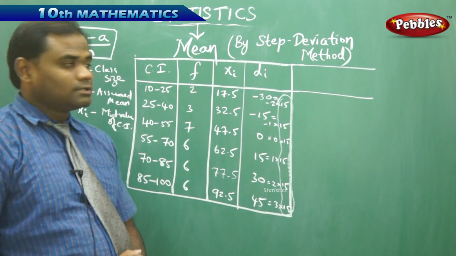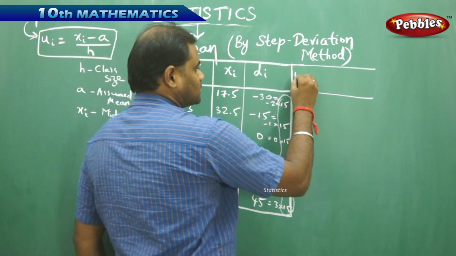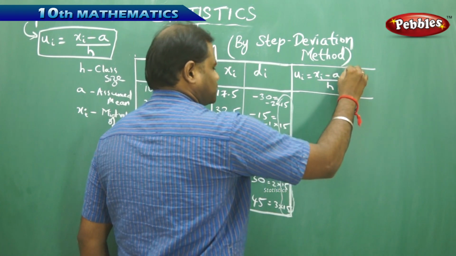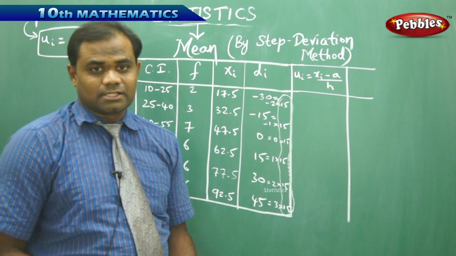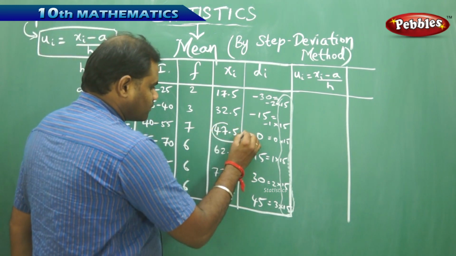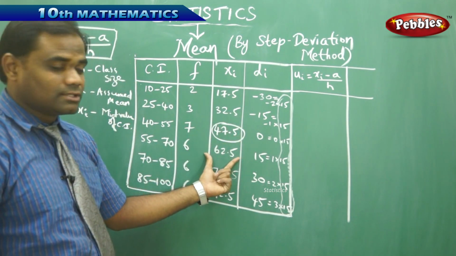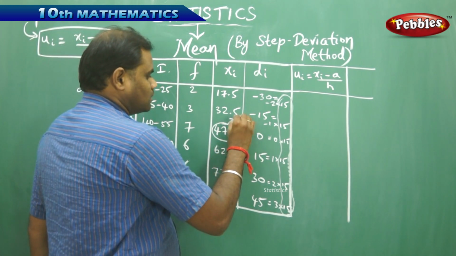So step deviation ui is given by (xi minus a) by h. So let's see how I can calculate ui, which is (xi minus a) by h, using the formula. Now, as in the previous case, we have seen that the assumed mean is the middle of the entire values of xi in the column. I take either this or this to be the assumed mean, but here I assume this to be the mean.